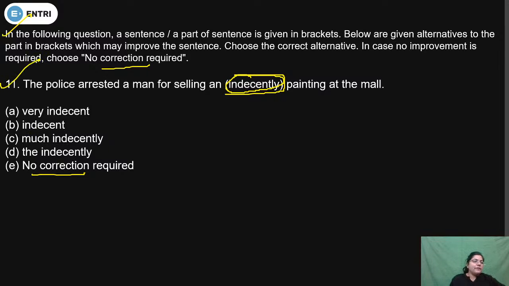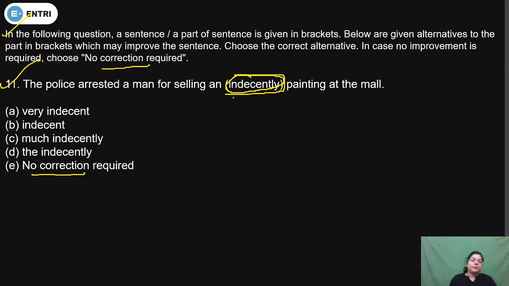So do question number 11, students. The police arrested a man for selling an indecently painting at the mall. Okay, E. No correction required. Okay.